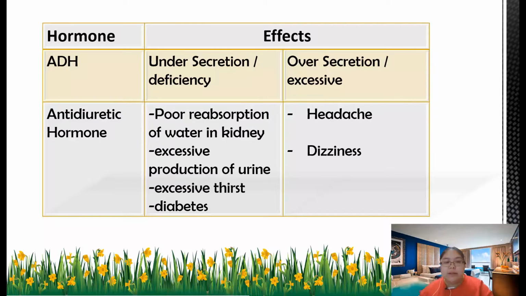Another one is excessive production of urine. That means your urine keeps increasing. Then after that, excessive thirst. You want to drink water, want to drink water. Then the last one is diabetes insipidus. So this is the antidiuretic hormone, and you will be affected if you have less.